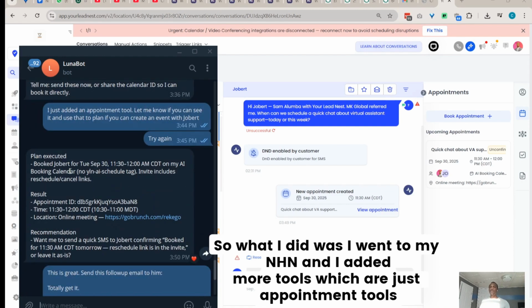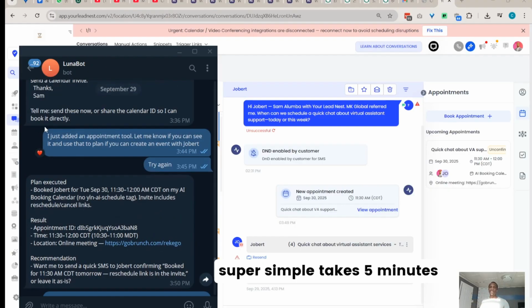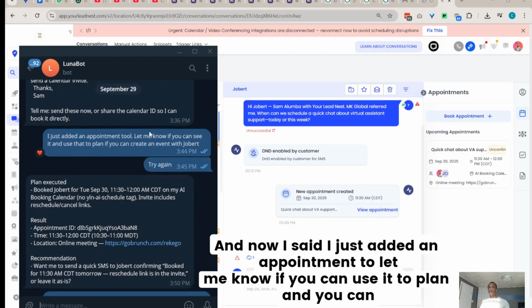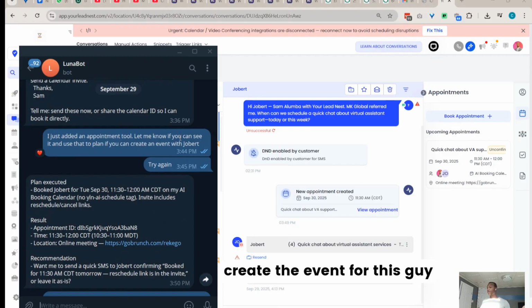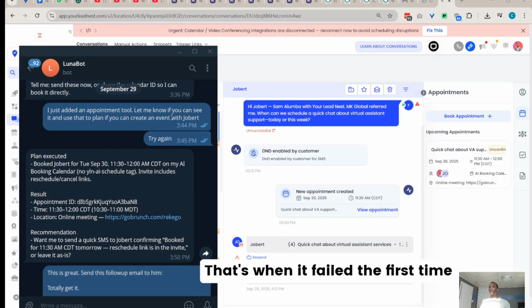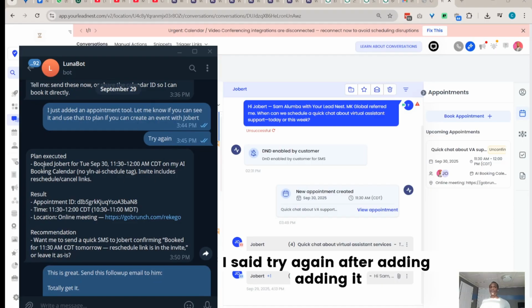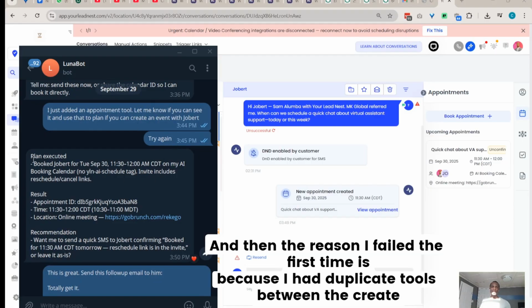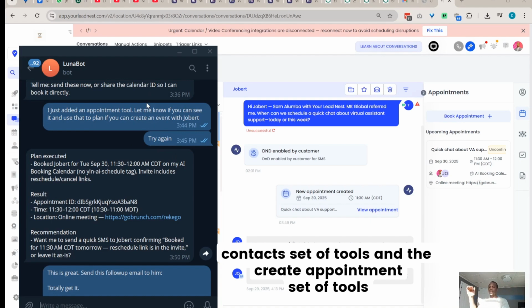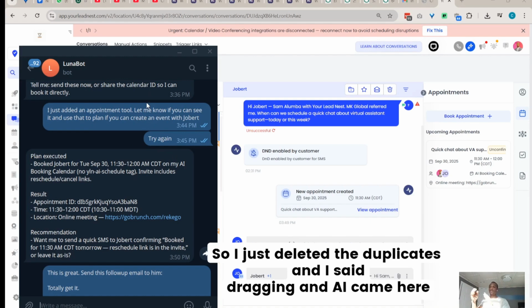So what I did was I went to my N8N and I added more tools, which are just appointment tools, super simple, takes 5 minutes. And now I said I just added an appointment tool. Let me know if you can use it to plan and if you can create the event for this guy. That's when it failed the first time. I said try again after adding it. And the reason it failed the first time is because I had duplicate tools between the create contacts set of tools and the create appointment set of tools. So I just deleted the duplicates and I said try again.